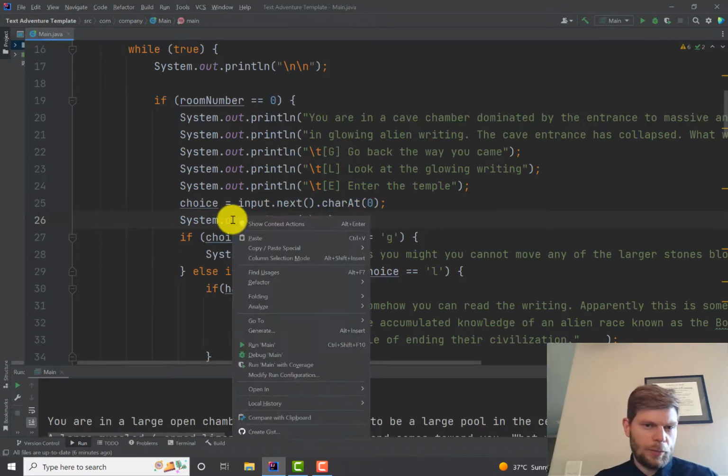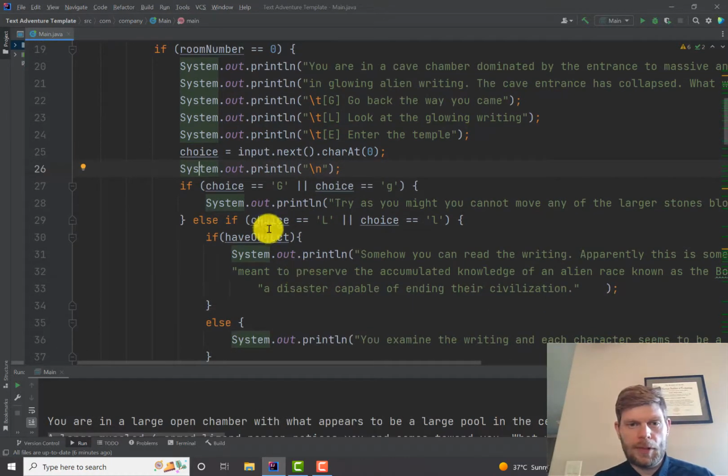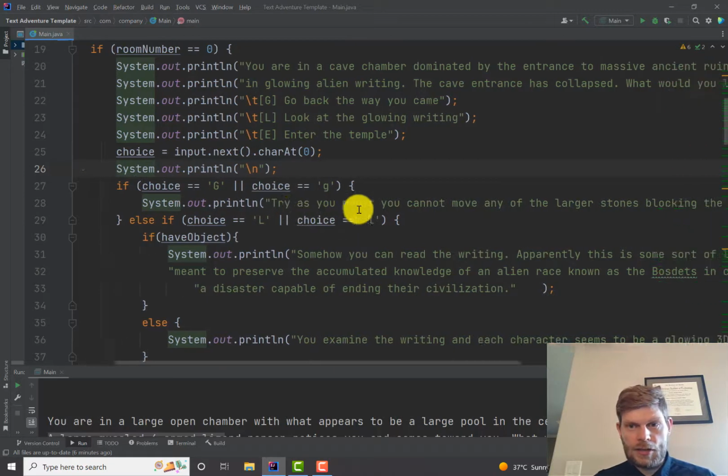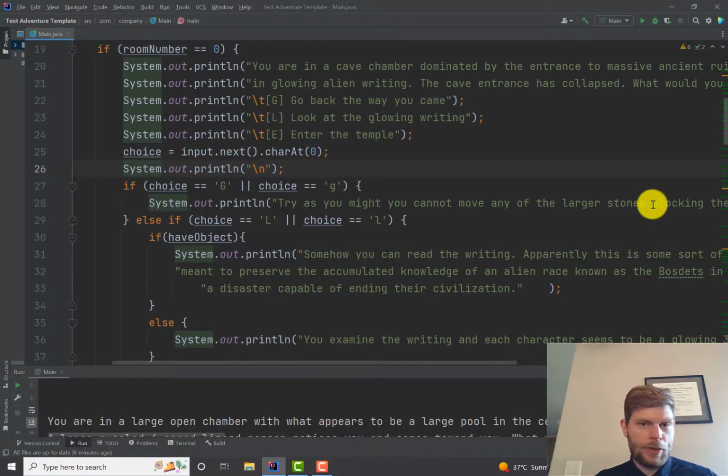This gives me a couple spaces here. So I'm just printing out a new line. So it gives me 2 spaces. Not a big deal. And then if they pick a capital G or a little g, it says, hey, you can't go back. We're in room 0. We can't go back because there are stones in the way.